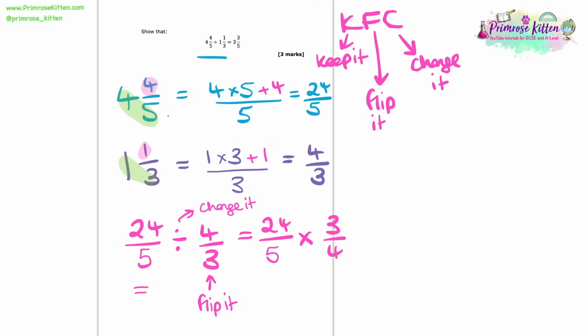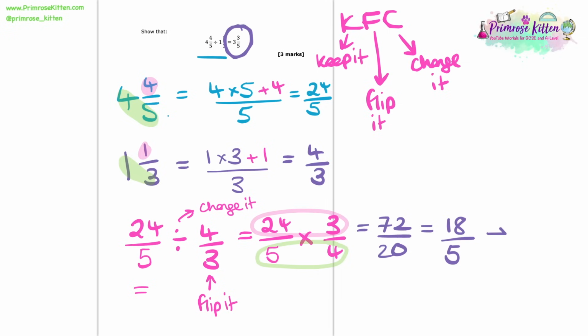So now we need to remember that when we multiply fractions, all we need to do is multiply the tops and multiply the bottoms, simplify if we can, and we're away. So 24 times by 3 gives us 72, and 5 times 4 gives us 20. Now this can simplify down a bit. We can see that both the bottom and the top are even numbers, so we can halve a few times until we end up getting what we need. This ends up giving me 18 over 5. This is even a point where you could now put this into the calculator and see how it simplifies. So 18 over 5 though, we should know that that is 3 and 3/5.